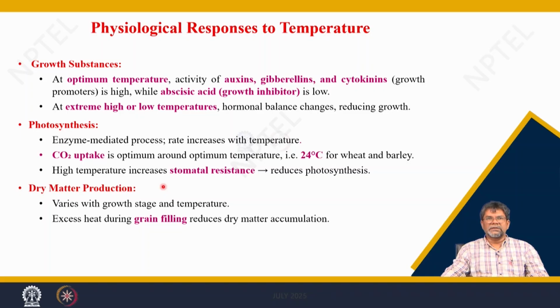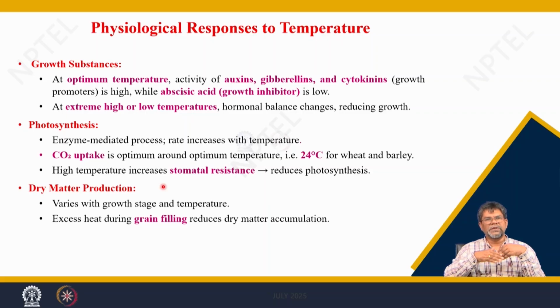Similarly, temperature also regulates photosynthesis. There are many enzyme-mediated activities in the photosynthesis process, and the activity of the enzymes is higher at the optimum temperature. So, at temperatures beyond the optimum, the enzyme activity also slows down. Similarly, carbon dioxide uptake is also influenced by temperature. At optimum temperature, the uptake is optimum, and at temperature beyond the optimum, the CO2 uptake by the leaf is also reduced. High temperature stress also causes stomatal resistance, which also reduces photosynthesis.